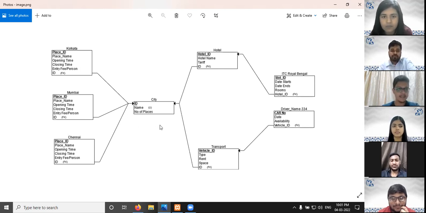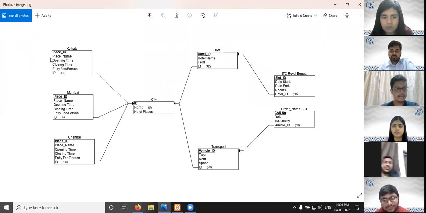Here the city table is the anchor table. The city table has the ID as the primary key, the name of the city, and the number of places that are being covered within that city. This primary key ID of the city table is being referenced by each individual city table like Kolkata, Mumbai, and Chennai. So here you can see the ID is the foreign key, which is basically the primary key of this table.